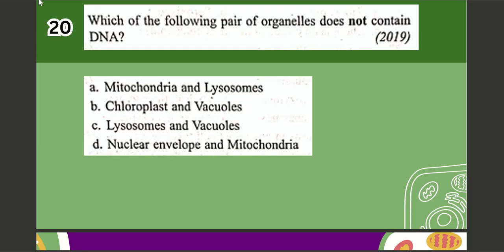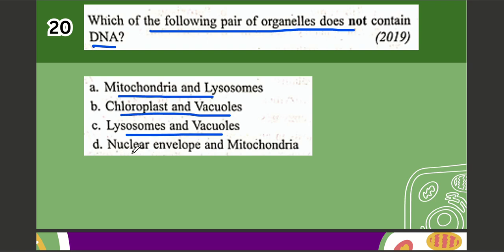Let's see the question of the previous video. So this is the question from part 3. Which of the following pair of organelles does not contain DNA? Options are A. Mitochondria and lysosome, B. Chloroplast and vacuoles, C. Lysosomes and vacuoles, D. Nuclear envelope and mitochondria. The correct option is option number C, which is lysosomes and vacuoles.